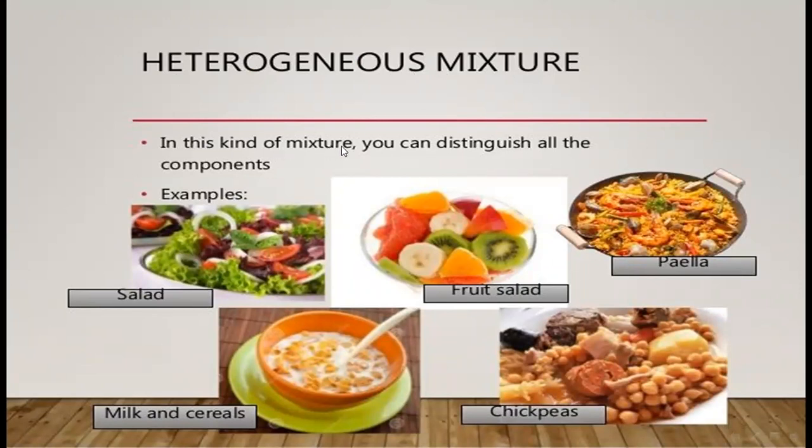In this kind of mixture, you can distinguish all the components easily. Like in salad, you can see all the vegetables easily. Fruit salad, you can see all the fruits easily. Milk and cereal, you can see cereal and milk easily. Here you see chickpeas easily. So in heterogeneous mixtures, you can distinguish all the components easily.